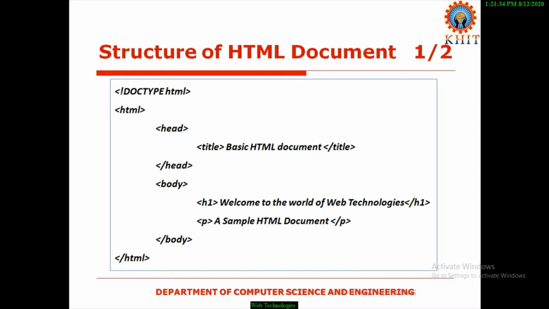If you observe this structure carefully, it appears like a tree-like structure. The root tag of an HTML document is html. This is called the root tag of the HTML document. This HTML document contains two compartments. The first compartment is called head. This is called the head section. The second compartment is called body.